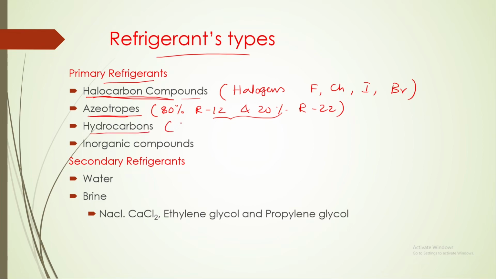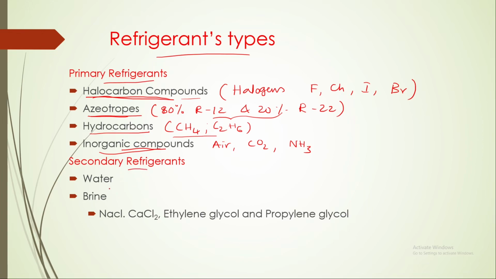Hydrocarbons are methane, ethane and so on, and in some cases these can also be used as refrigerants. Inorganic compounds include air, CO2, ammonia and so on.